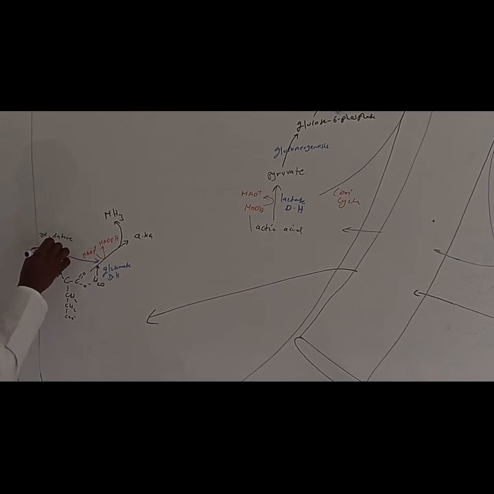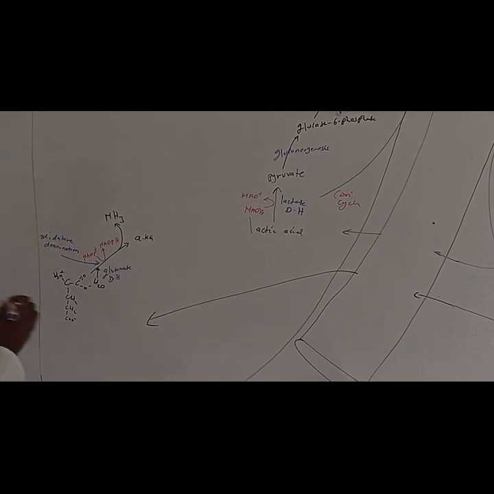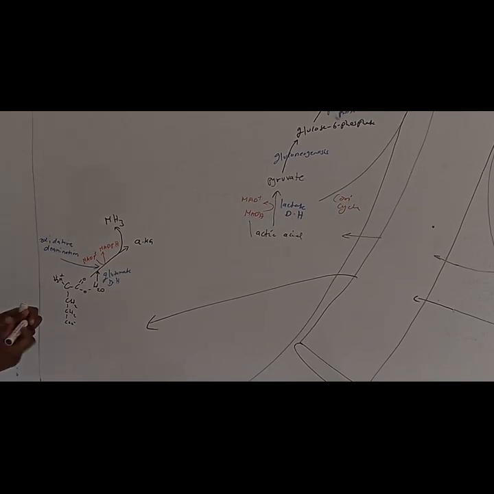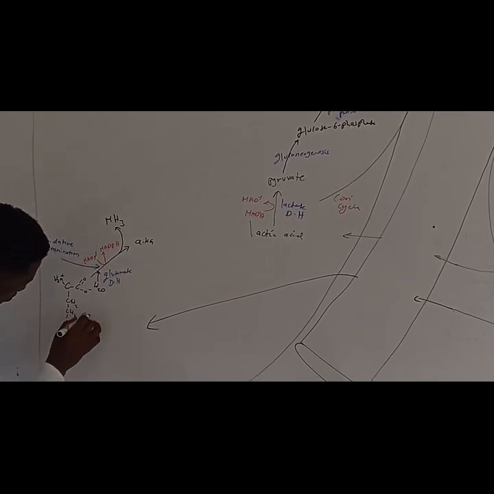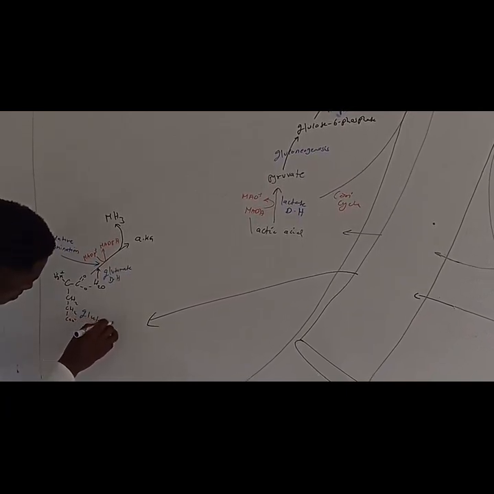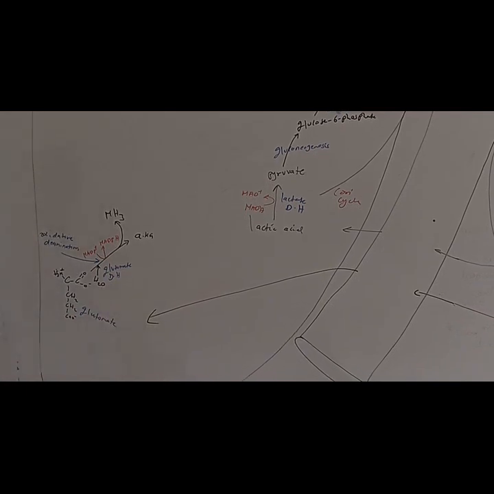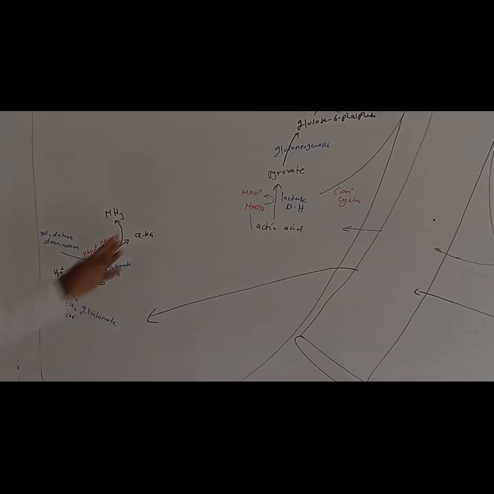Oxidative deamination. We are deaminating our glutamate. This was our glutamate. Alright. Now, we have our alpha ketoglutarate, but let me talk about the ammonia.